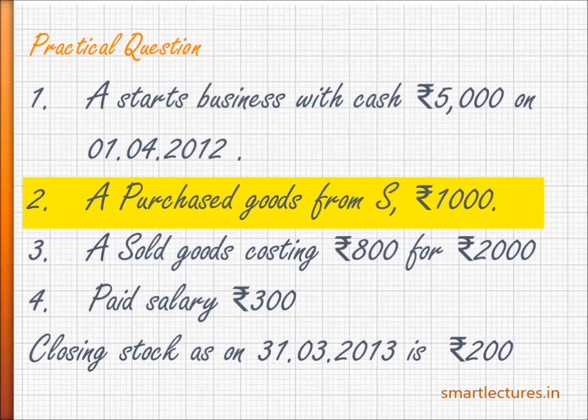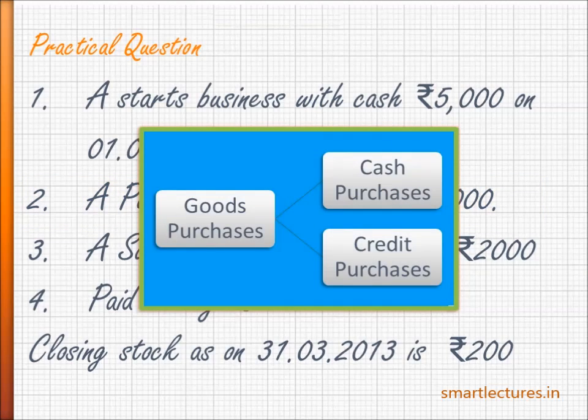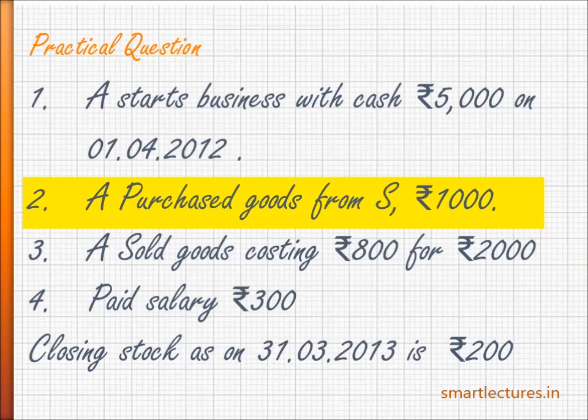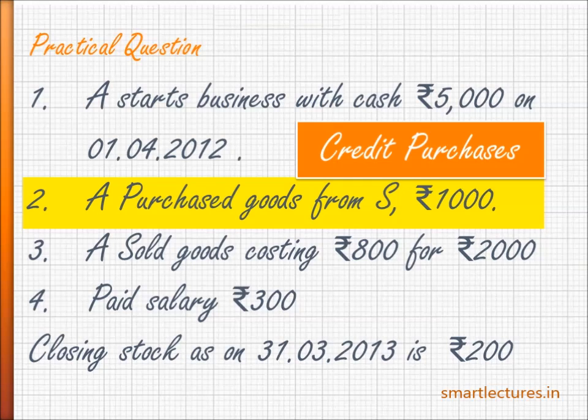When goods are purchased, they can be of two types, either cash purchases or credit purchases. If in the transaction the name of the party is given, we'll assume that these are credit purchases, like purchased goods from S rupees 1,000. It is not clearly mentioned whether these purchases are cash or credit, but the hint is that the name of the party, S, is given in the transaction. So we are going to assume that these are credit purchases and money will be paid later on to the supplier.